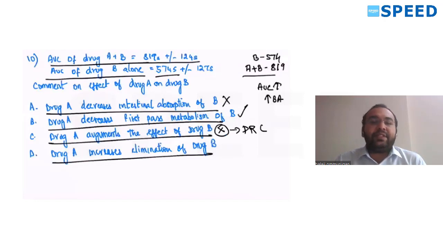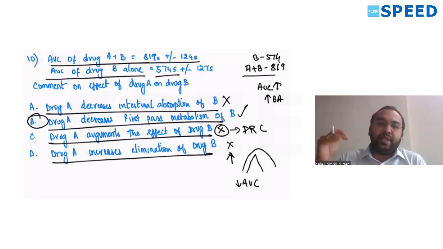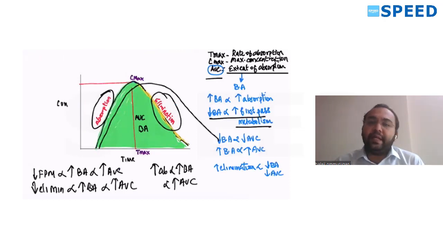Drug A increases the elimination of drug B. If the drug is getting eliminated, the AUC, which was like this, will become like this. It will decrease. So bioavailability is decreasing, AUC is decreasing. So this option is also wrong. So the correct option here is drug A decreases the first pass metabolism of drug B. It means the bioavailability is going to get increased. Your area under the curve is also going to get increased. More drug is going to get absorbed. So this graph will become like this. More drug will get absorbed.